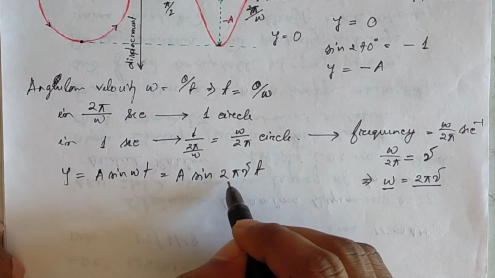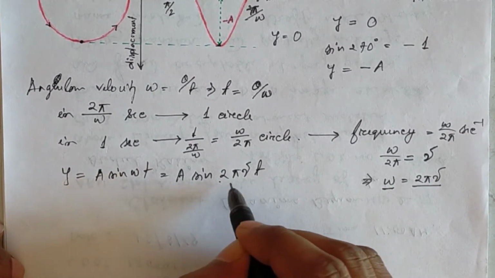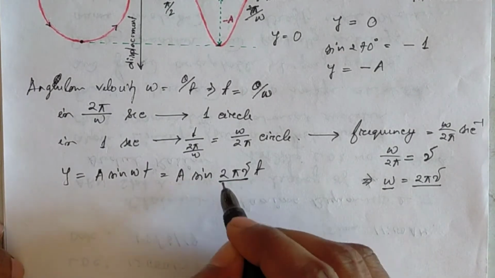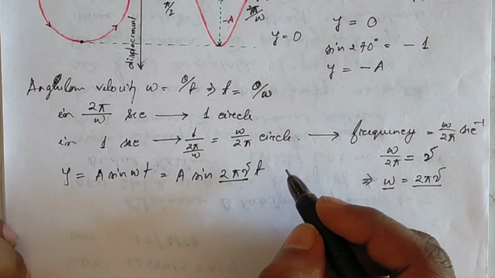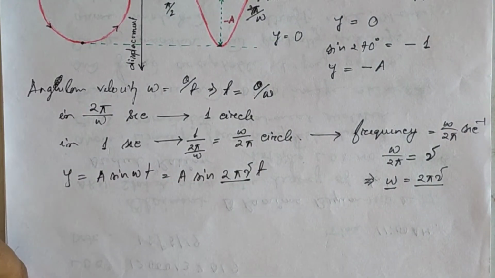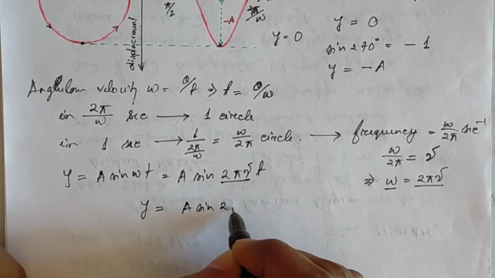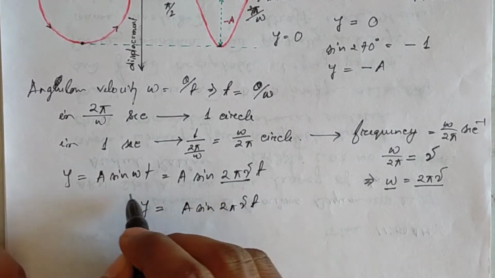So I have put here, instead of ω, 2πν. So this is one of the important equations: y = a sin 2πνt.